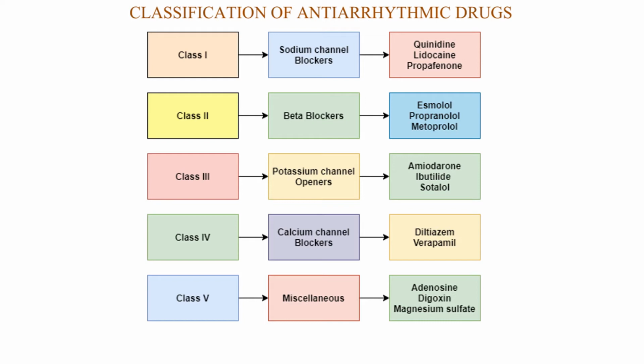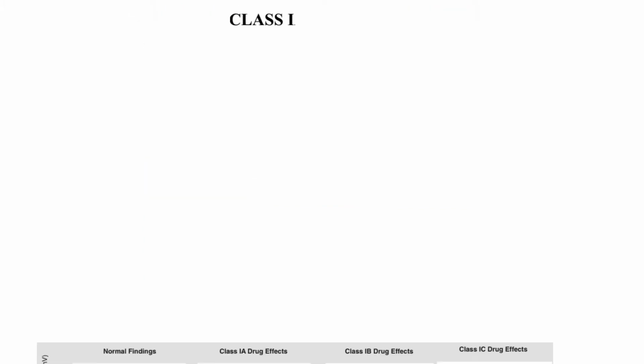Class 3 drugs are potassium channel blockers which act at phase 3, and they are amiodarone, ibutilide, and sotalol. Class 4 drugs are L-type calcium channel blockers such as diltiazem and verapamil. And class 5 drugs are miscellaneous drugs, and they are adenosine, digoxin, and magnesium sulfate.